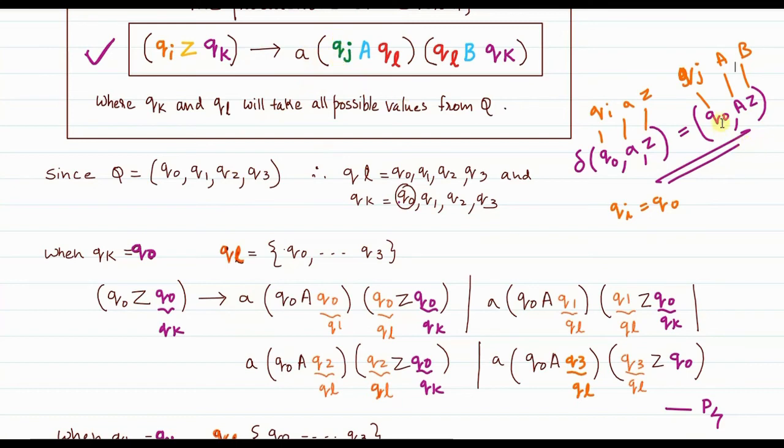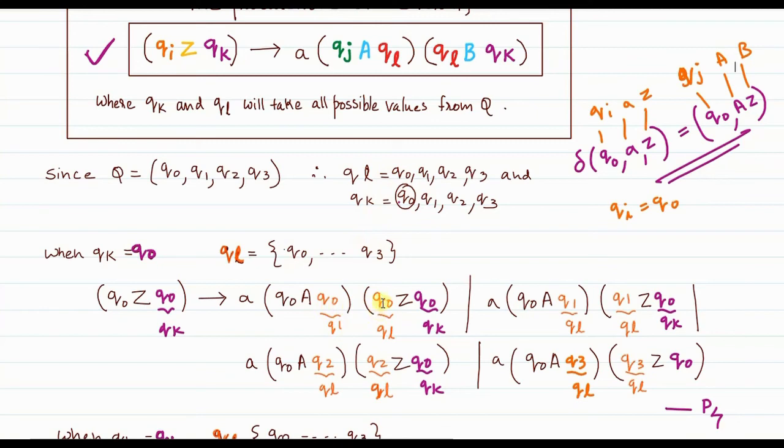What is Qj? In my formula, Qj is Q0 again. So I write Q0 here. What is A in my formula? A is A only. So write A. And QL. Now when Qk is Q0, initially QL also starts with Q0. So in this first term, QL will be Q0.